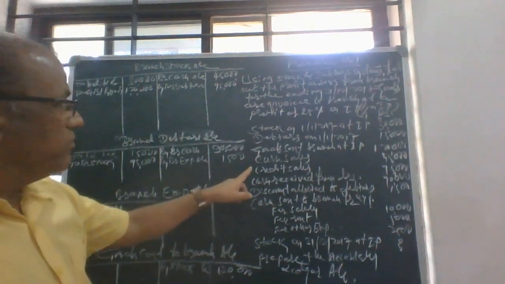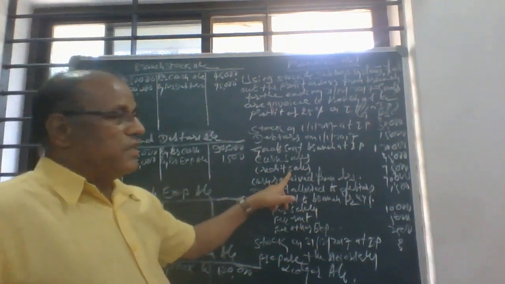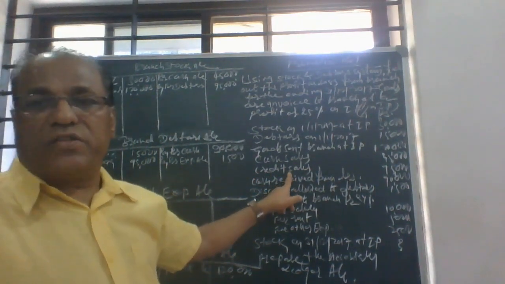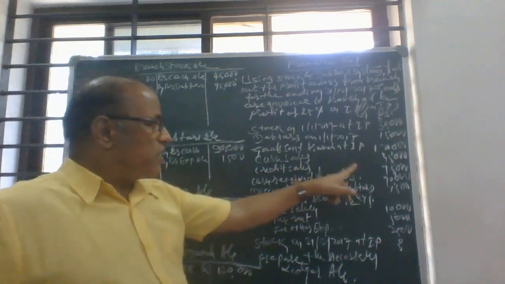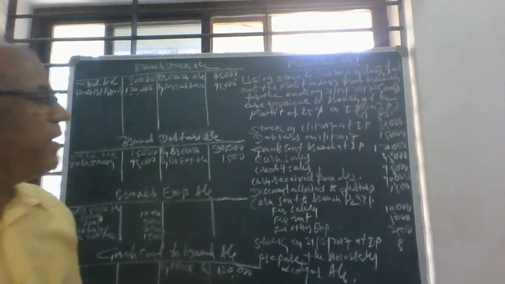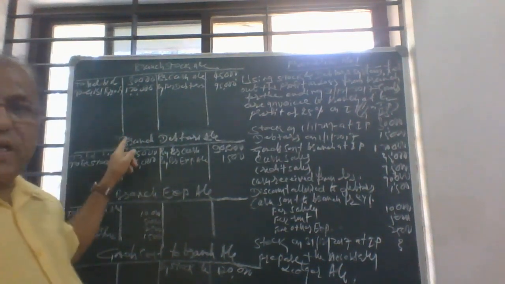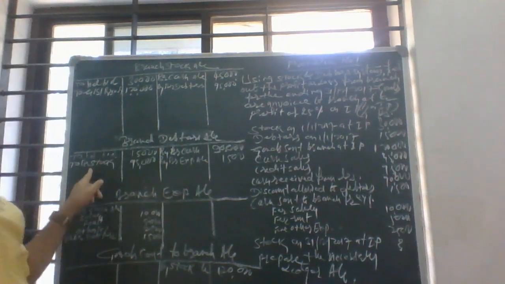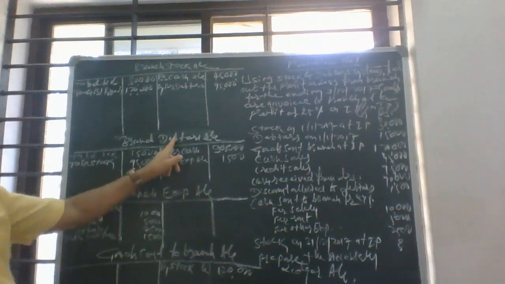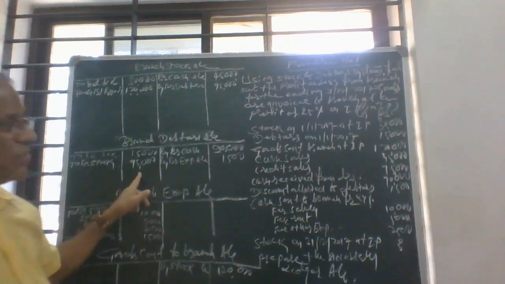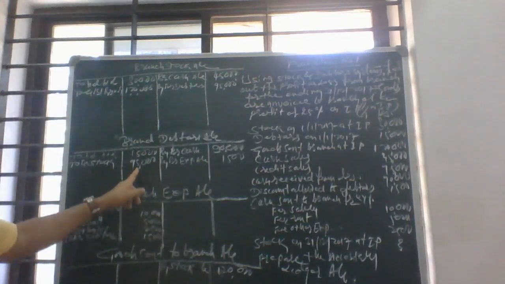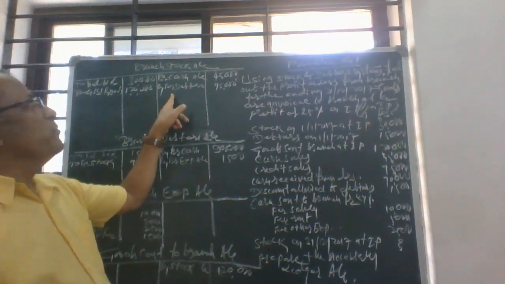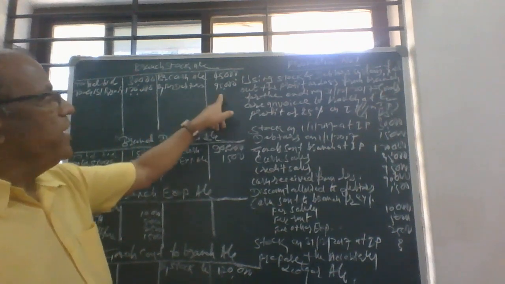The next item, the credit sales, when the goods are sold by the branches on credit. So for this purpose, the entry will be branch debtors account debtor to branch stock account, 95,000 rupees will be taken here. And the same amount will be credited to branch stock account, branch debtors account, 95,000 rupees.